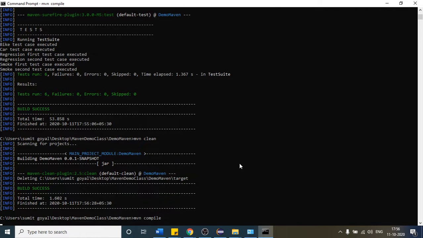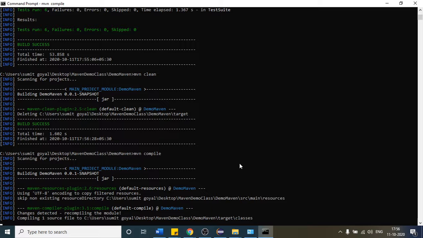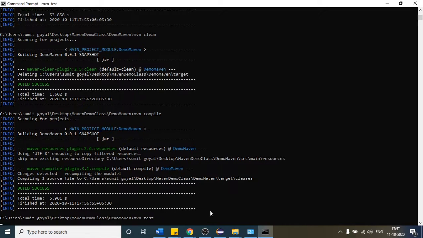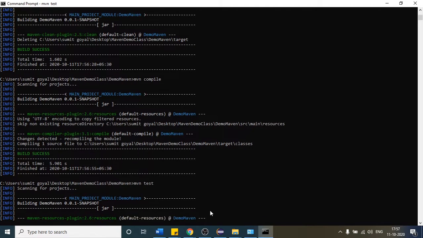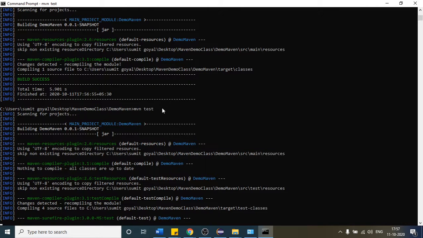So let us go one by one this time. If I compile it, it will compile all the classes which we have in our project. You can see changes detected because I have just provided demo in my println statement. After that you can run mvn test again. So let us run. I think it has already finished.